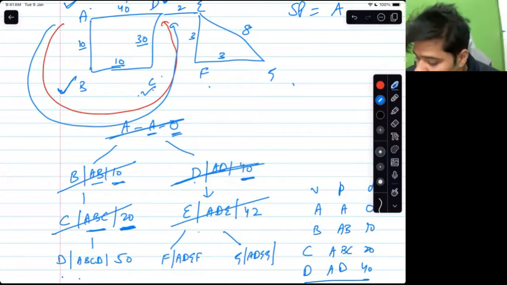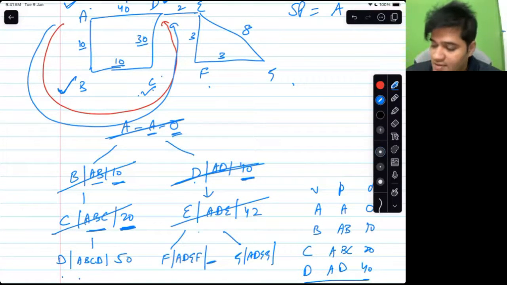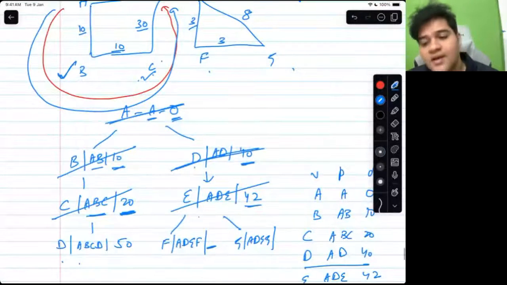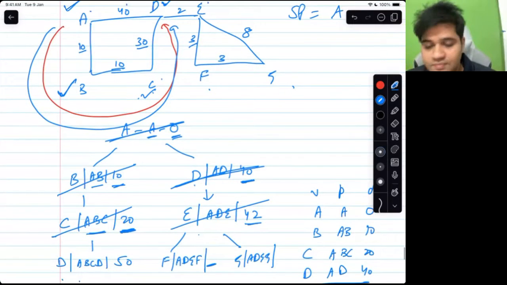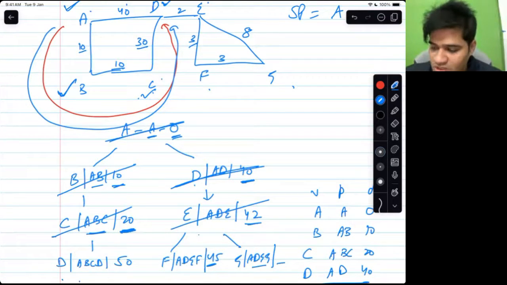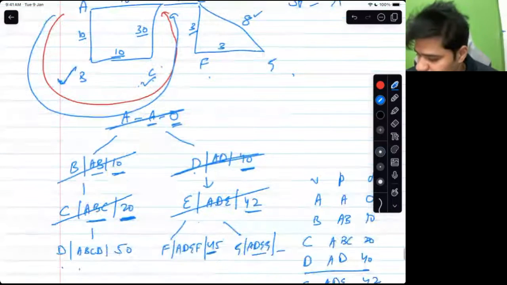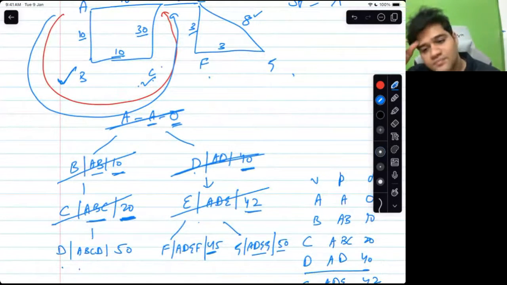What I want from your side. What's the cost here? 42 plus what? What is the cost here for F? 45. And what is the cost for ADEG? What's the cost there? 42 so far, using this 8, 50.